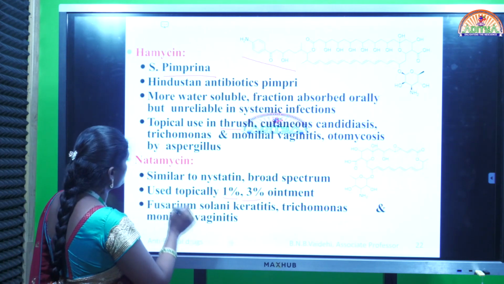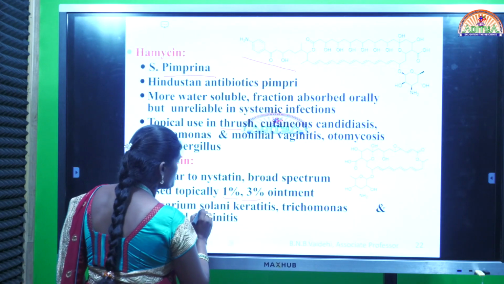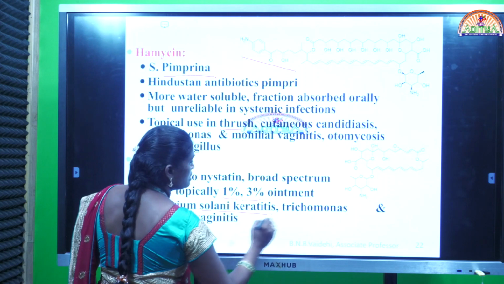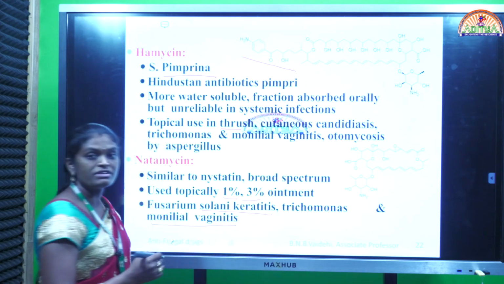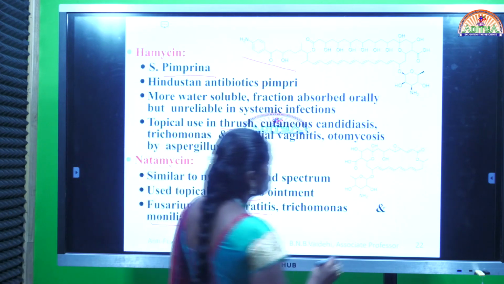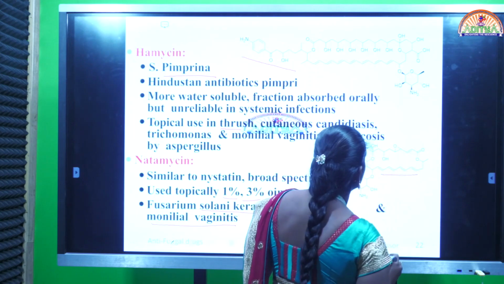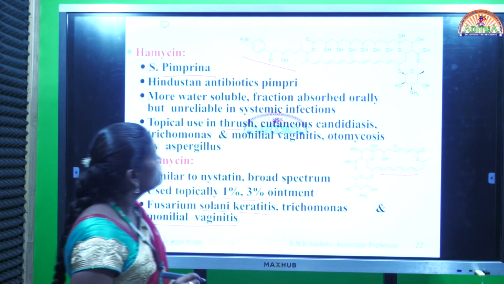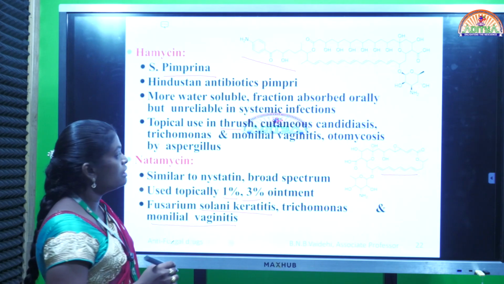For which types of infections can we use this drug? For Fusarium solani keratitis, Trichomonas monilial vaginitis. For vaginal infection and for skin infection we can use this drug natamycin. See here, in the natamycin structure double bonds are less, whereas in amphotericin B and nystatin double bonds are high.